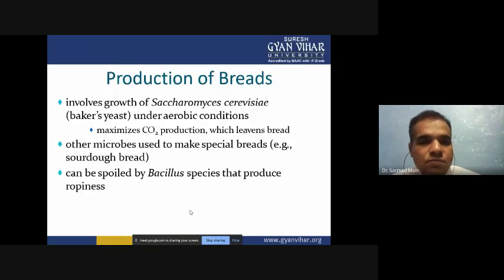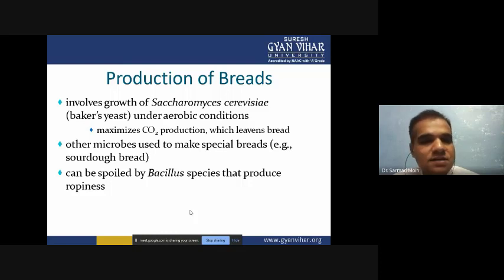Now, how we prepare the bread depends on what type of organism you inoculate. There are different types of breads, not just one type. Normally, bread is produced by Saccharomyces cerevisiae, which in normal language we call baker's yeast.